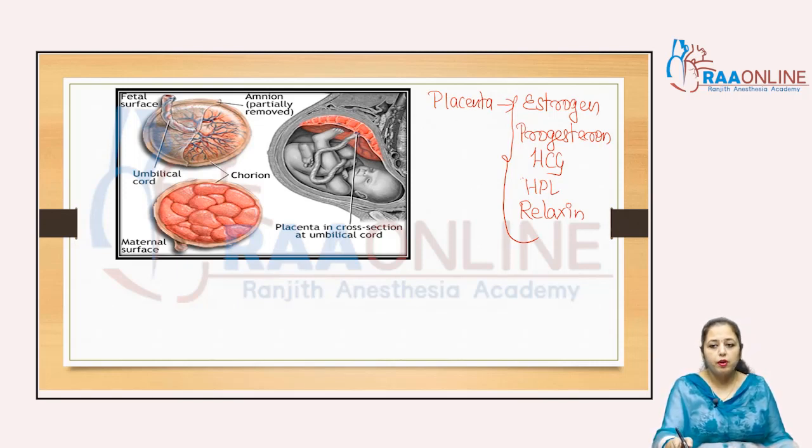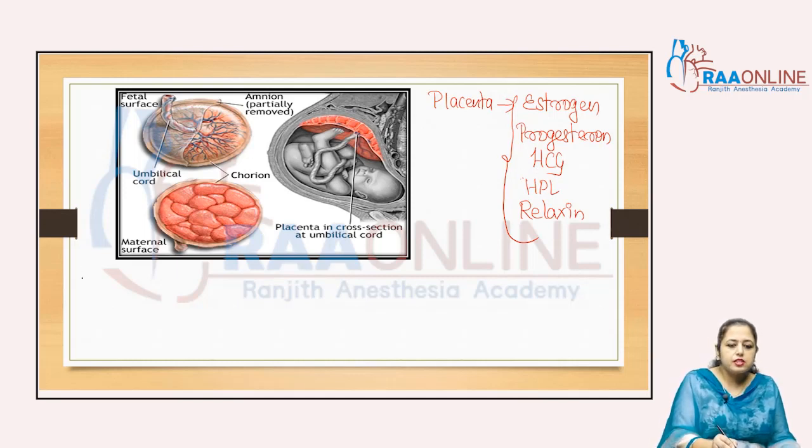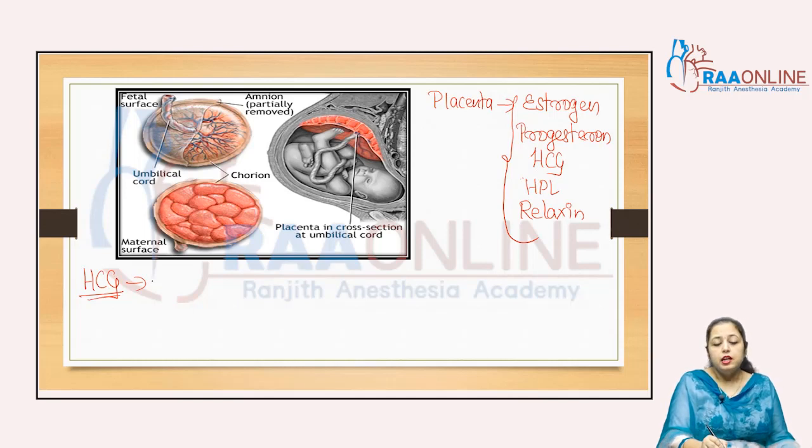So that is more about the placenta, the temporary endocrine structure. It's very important, right? Then that HCG is the human chorionic gonadotropin hormone. It is the diagnostic feature of the pregnancy, right?